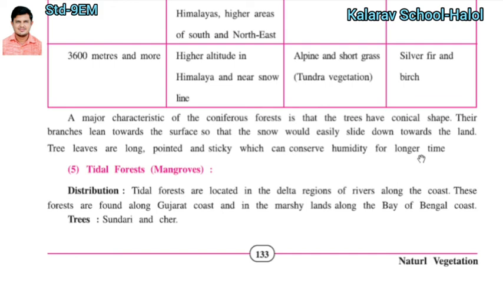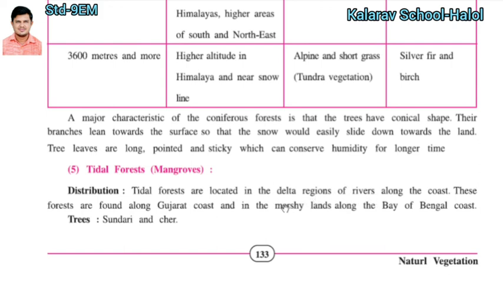Fifth is the tidal forest. The distribution of the tidal forest is given here. Which area can you find it in? The mangrove forest. Tidal forest is also known as the mangrove forest. Tidal forests are located in the delta regions of rivers.